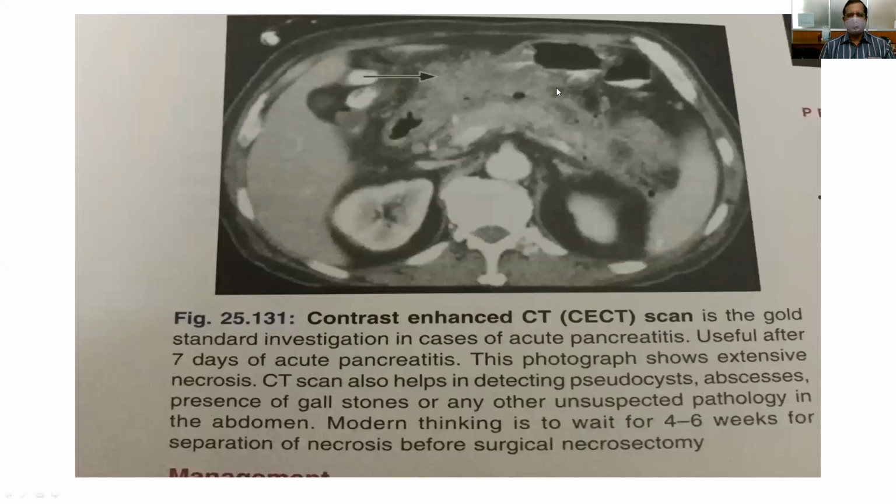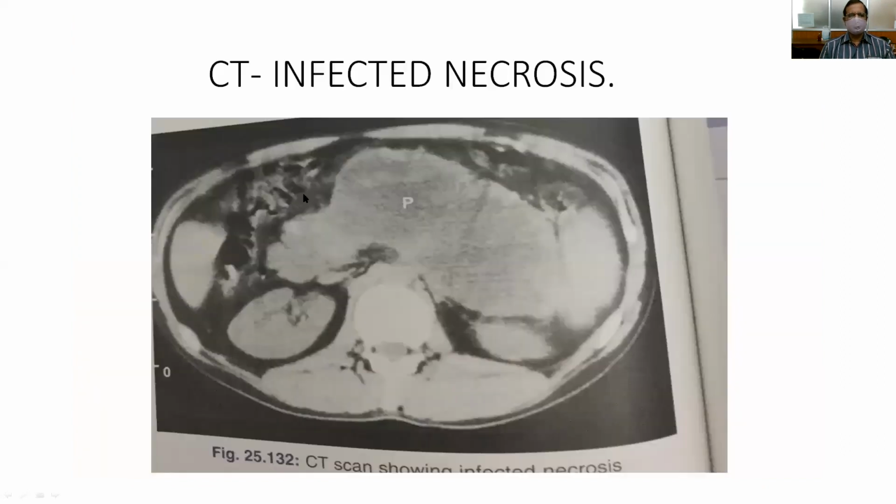And this is the CECT picture showing edematous pancreatitis. That is, there is enlargement of the pancreas, which is edematous, and showing some areas of necrosis. And here also you can see there is enlargement of the pancreas, and it is edematous. The margins are irregular, and it is showing some areas of necrosis.